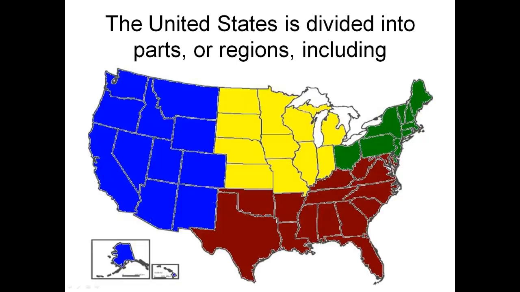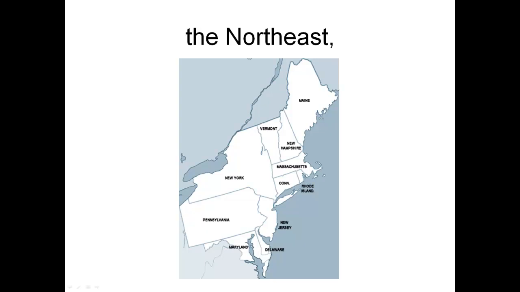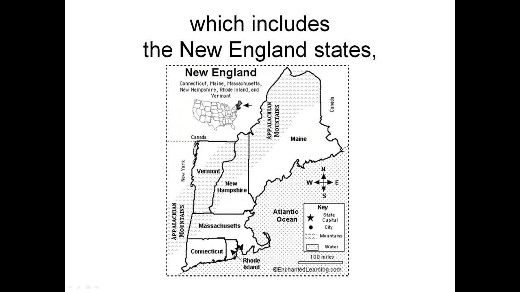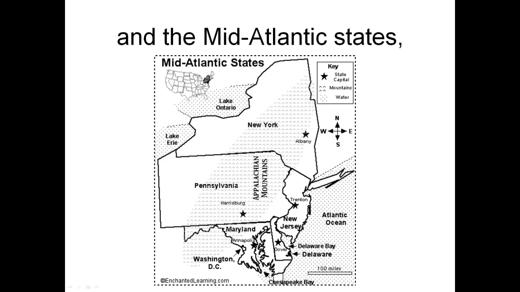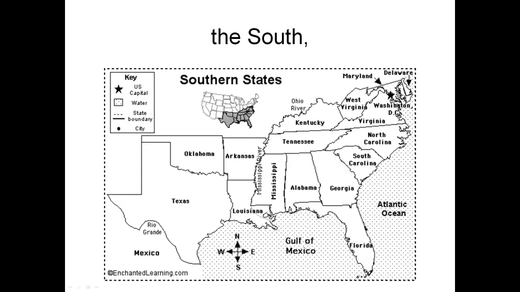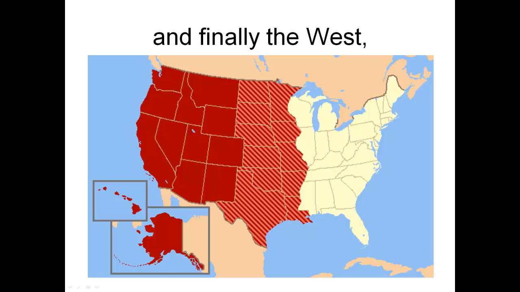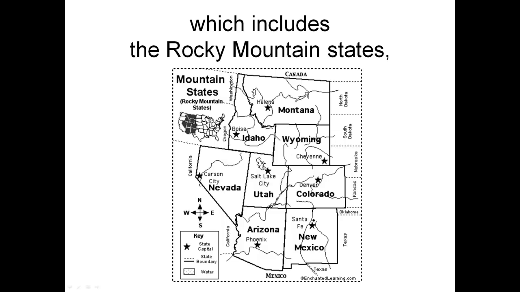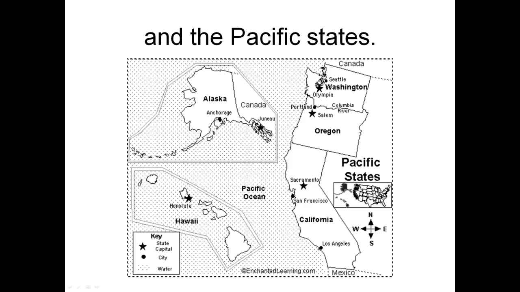The United States is divided into parts, or regions, including the Northeast, which includes the New England states, and the Mid-Atlantic states, the Midwest and Great Plains states, the South, and finally the West, which includes the Rocky Mountain states and the Pacific states.